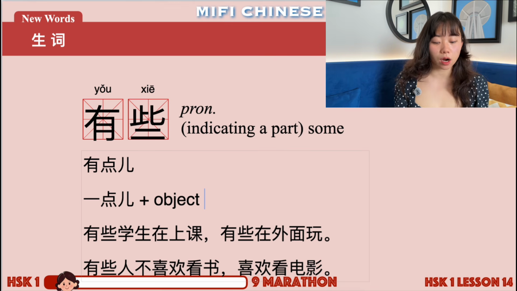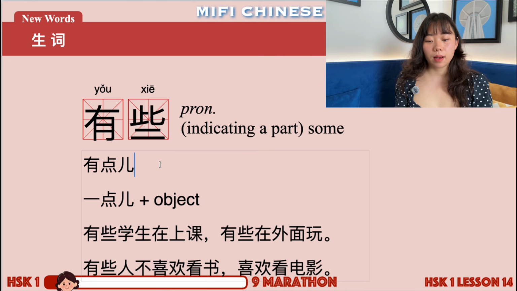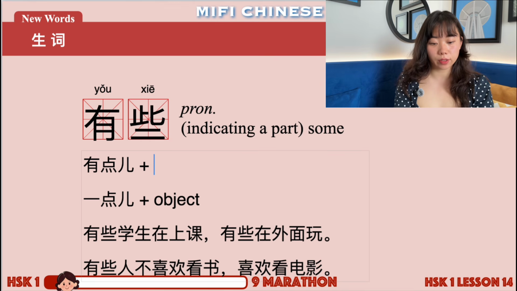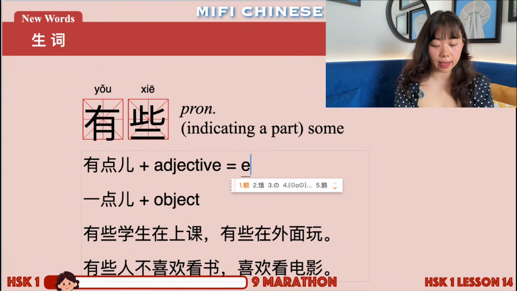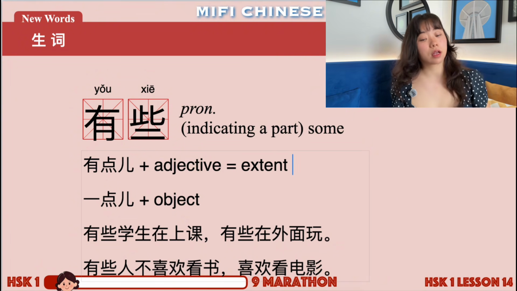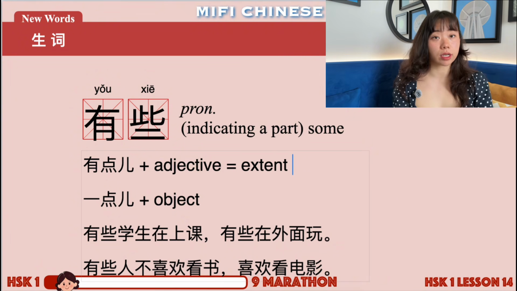For example, 一点水, a little bit of water. But for 有点, you can add an adjective to mean the extent of this adjective, which is a little bit. So, for example, 我有点热. I'm a bit hot, right?